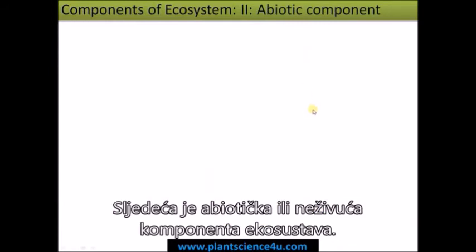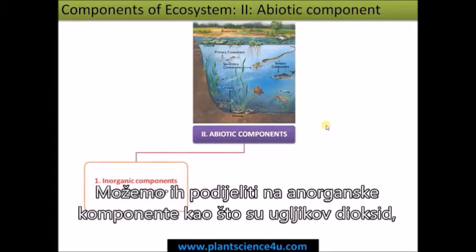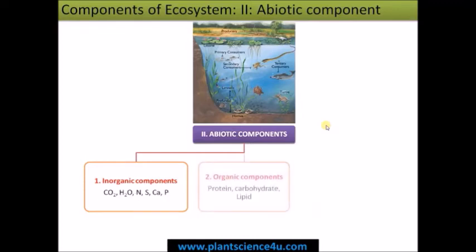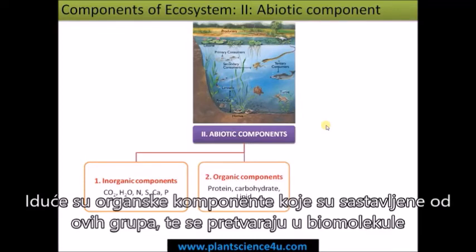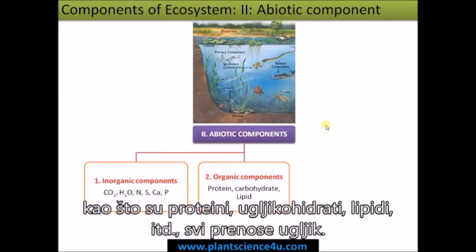Now the second component, that is the abiotic component or the non-living component of the ecosystem. That can be divided into inorganic components like carbon dioxide, water, nitrogen, sulfur, calcium, phosphorus, etc. All are nutrients that are essential for life. Second is organic components, and these nutrients are taken up by these groups and converted into biomolecules like protein, carbohydrate, lipid, etc. All are carbon containing compounds.